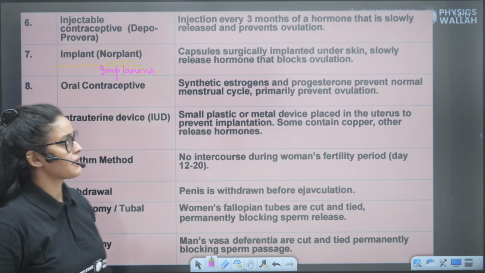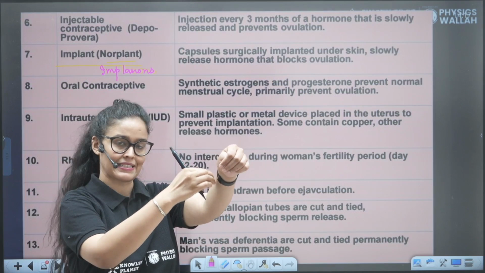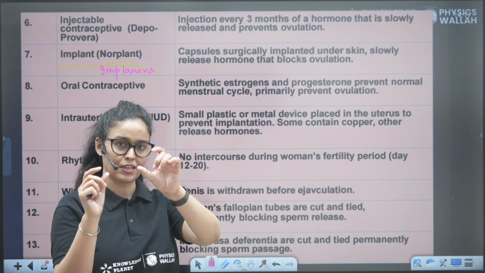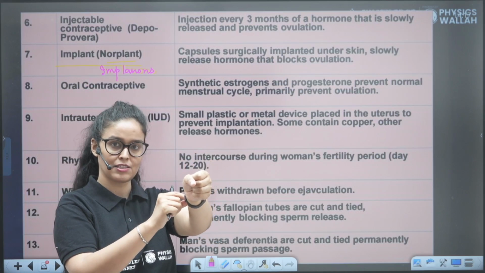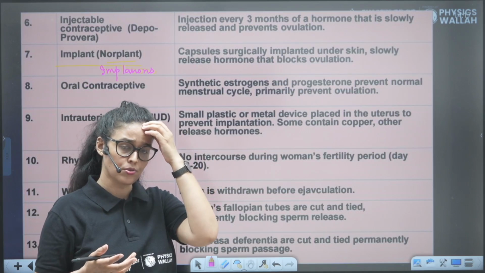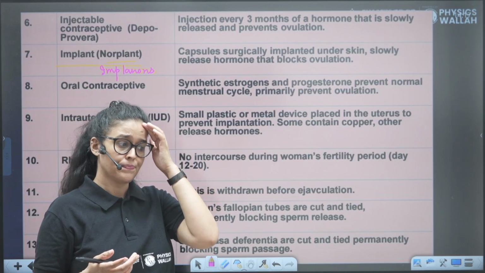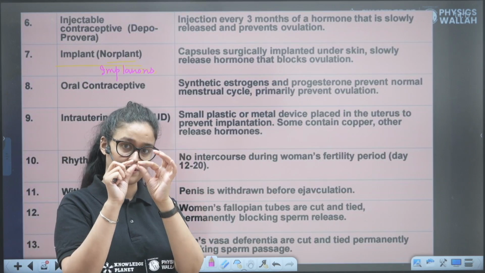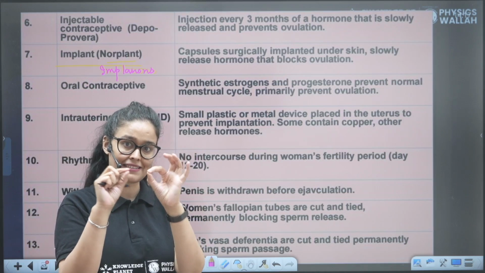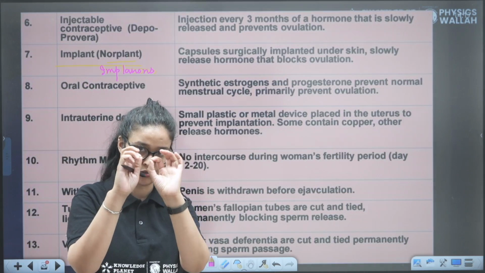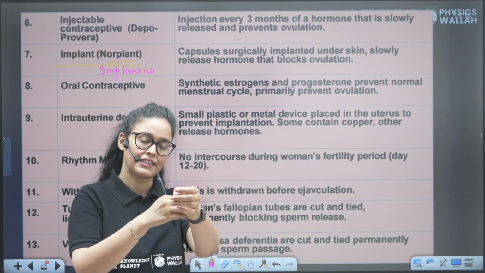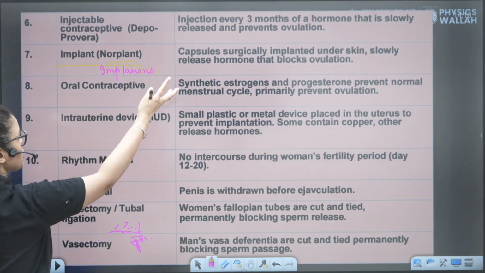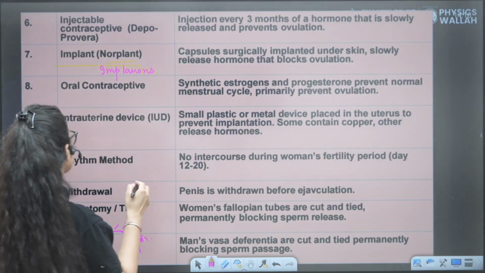So Implanons are basically put beneath the skin, right? And if we are using the big Implanon, in that case no suture is required, right? Sometimes when we are using these implants, we have little silicone sticks, needle-like silicone rods, right? That is placed beneath the skin. They will secrete progesterone into the blood to prevent ovulation, right?